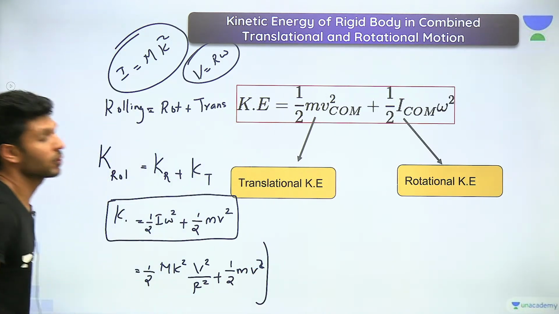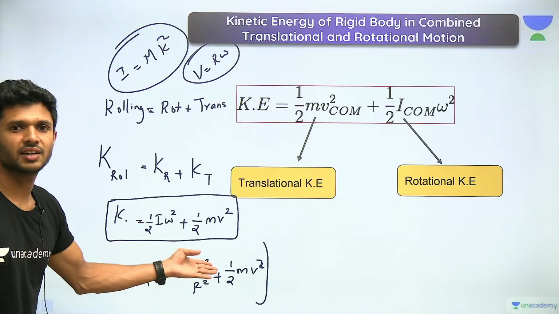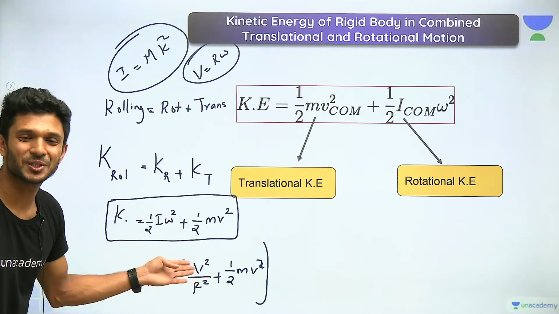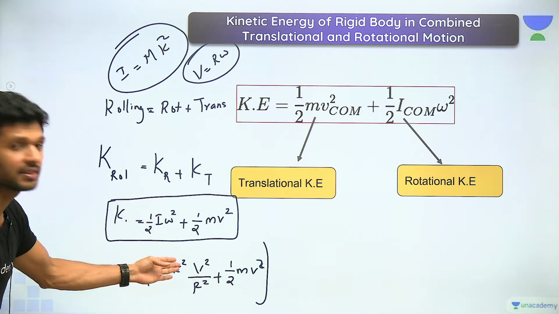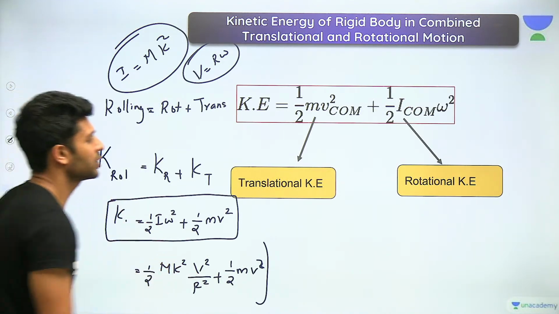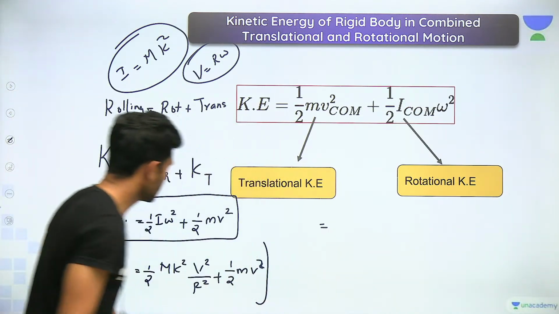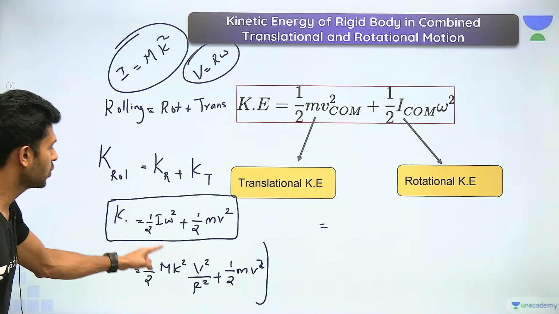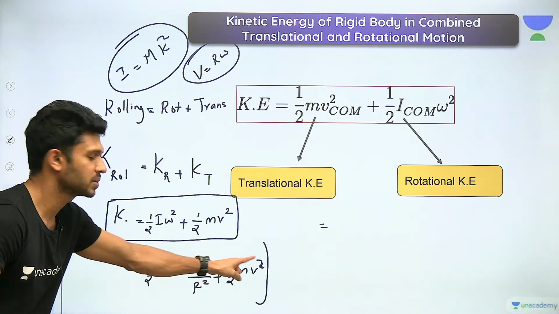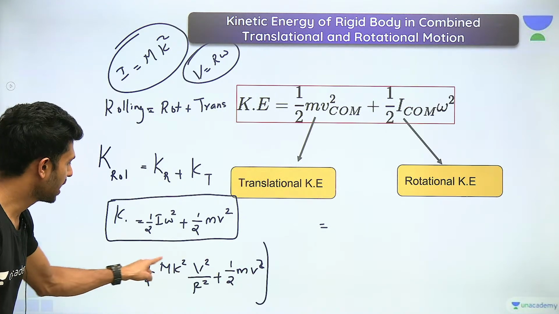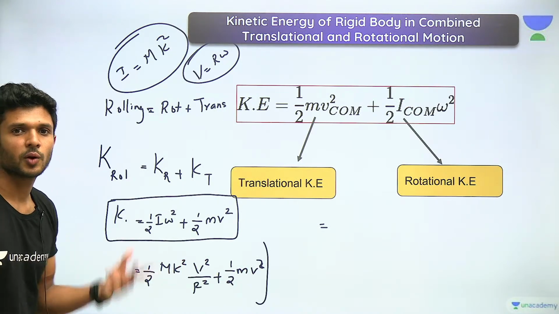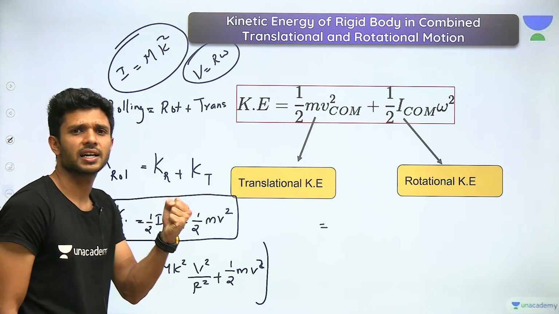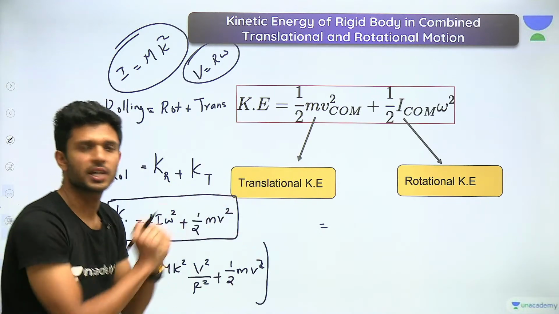What can you all see? Inside this equation, we can see so many common terms: half m v square and half m v square. Common terms, what do you have to do? Pull them outside.